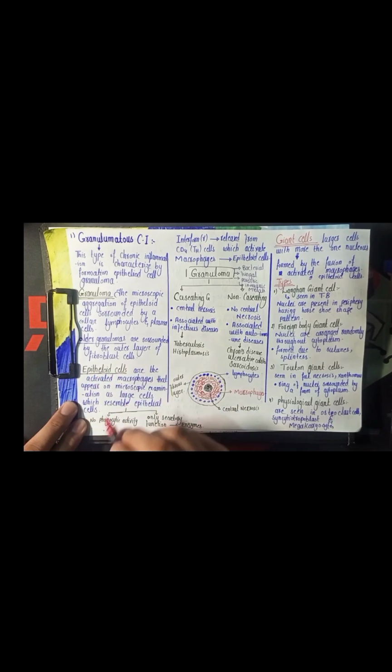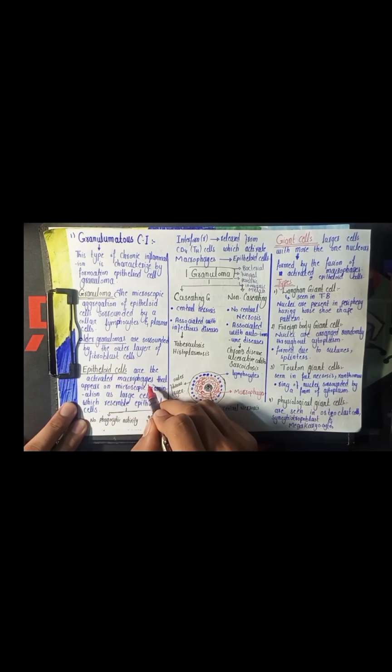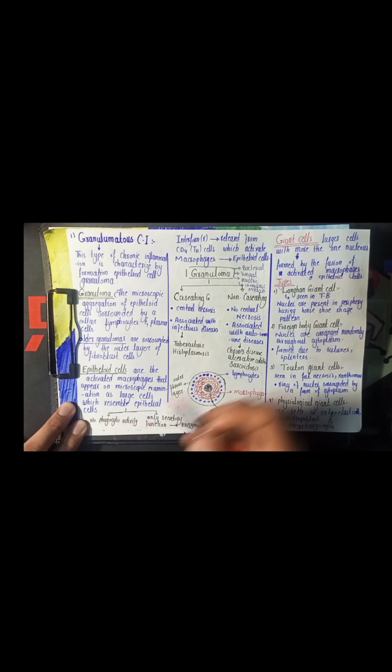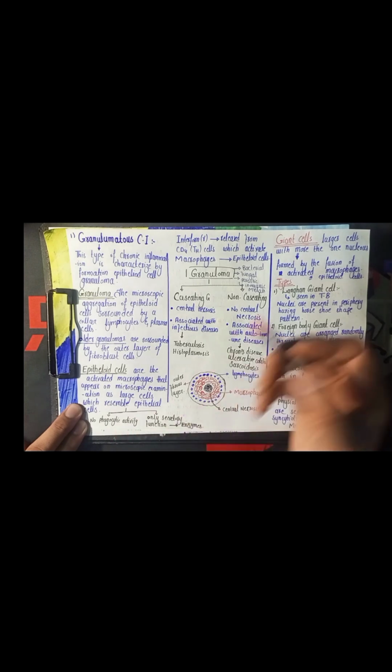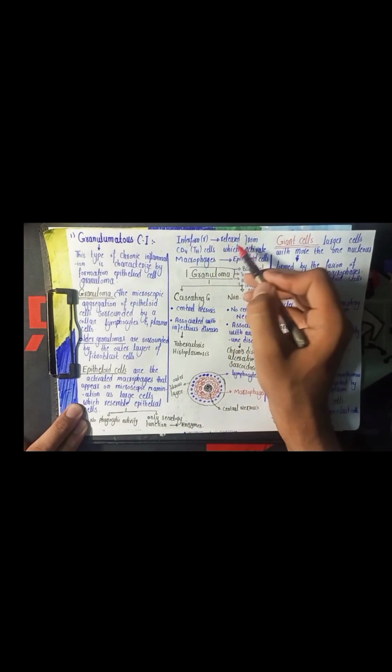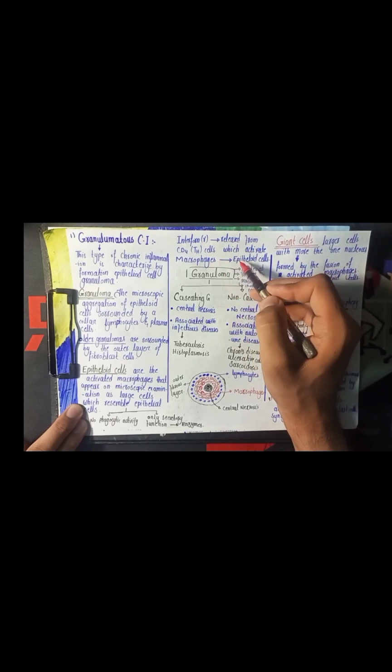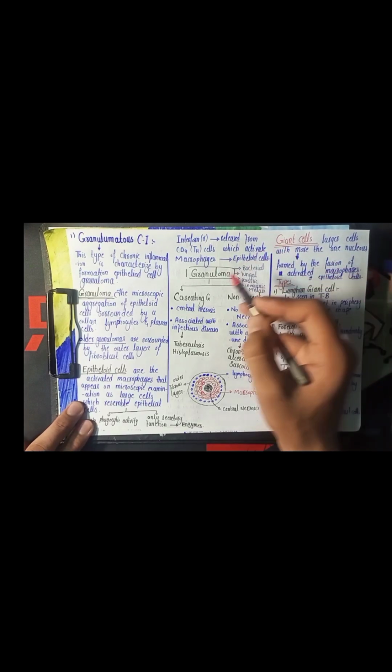Now we come to the epithelioid cell. So epithelioid cells are the activated macrophages that appear as larger cells under microscopic examination, and these epithelioid cells resemble the epithelial cells, and these cells only have secretory function. They release enzymes like lysosomal enzymes, etc. And these epithelioid cells have no phagocytic activity. And these epithelioid cells are formed due to the interferon gamma, which is released from the CD4 helper cell. And this interferon gamma activates the macrophages and converts them into the larger cells that are known as epithelioid cells. And the granuloma has two types.